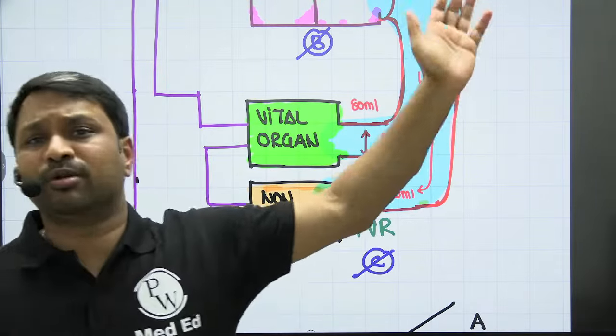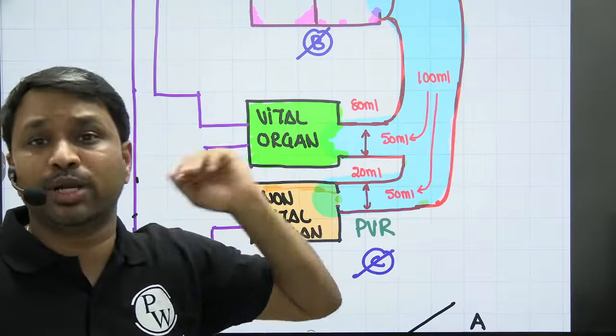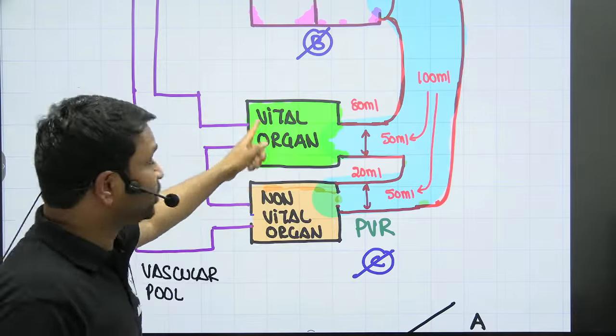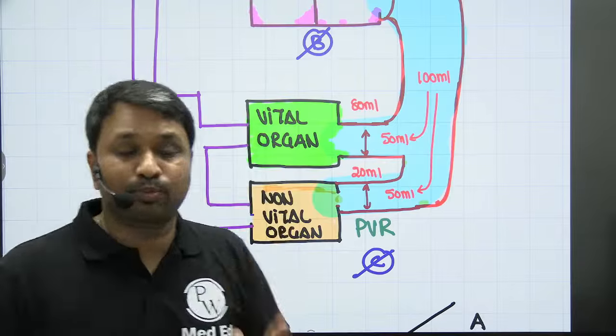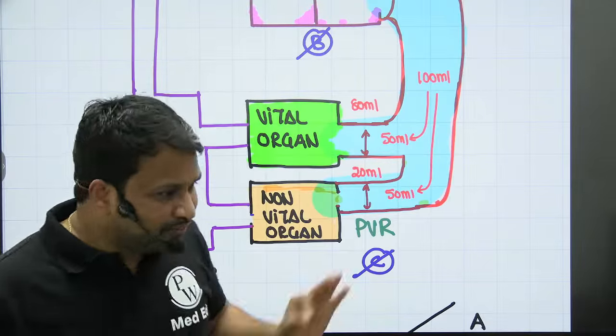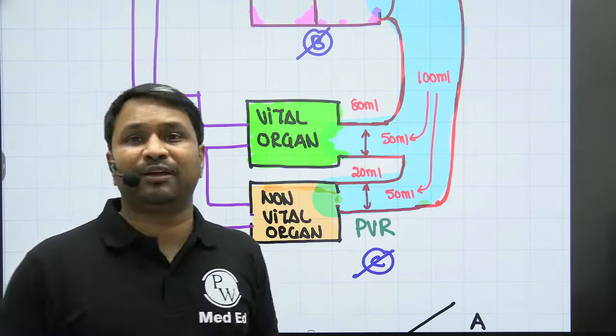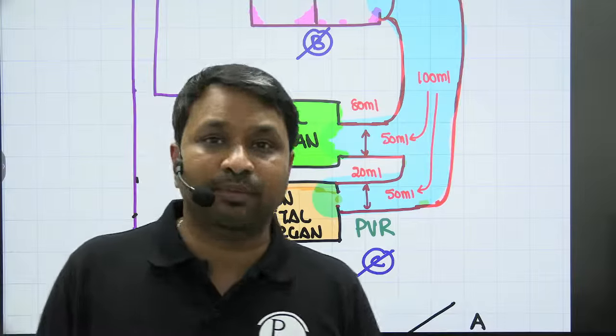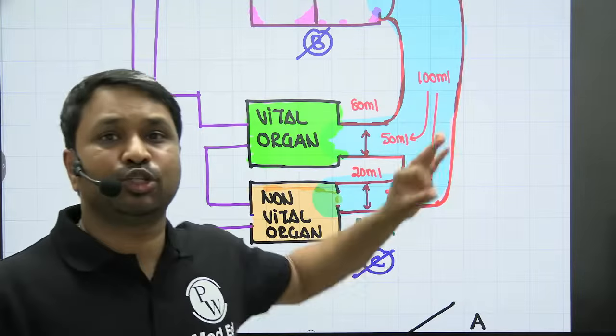No matter how much amount of blood you give to non-vital organs, you will not be able to sustain if the perfusion to the vital organs is being pulled out. It is the same funda in life. Where you have to put effort, you should give maximum amount of time, and where you should not put effort, you should give minimum amount of time.